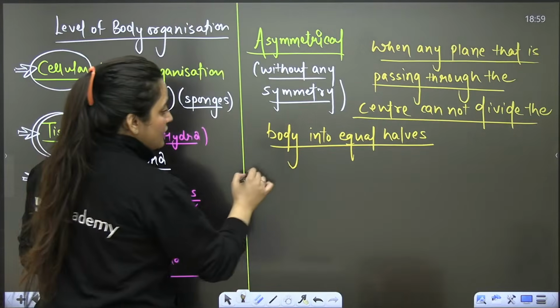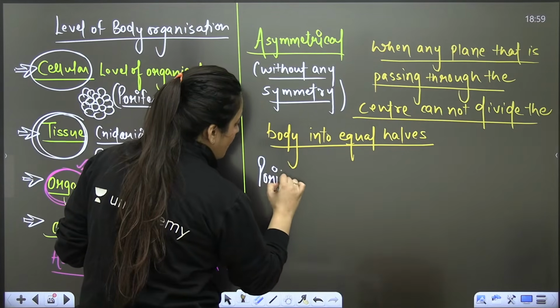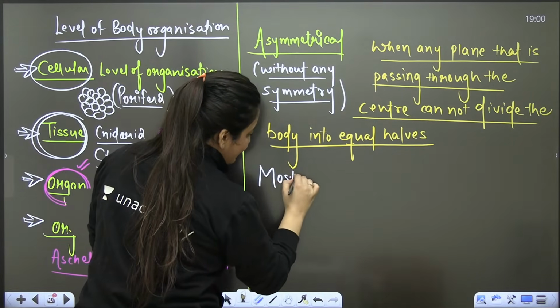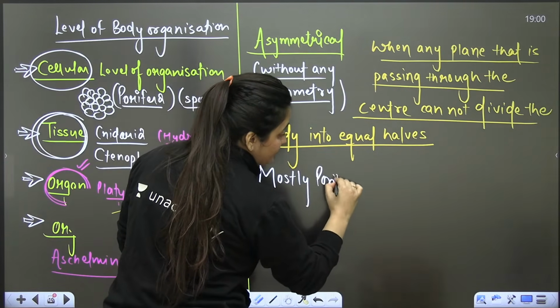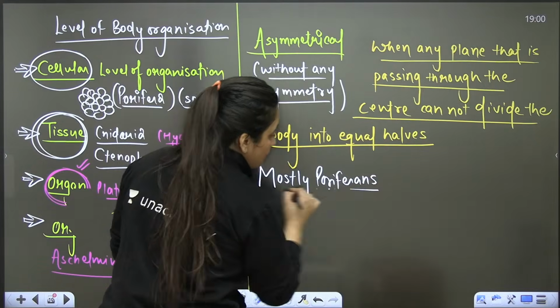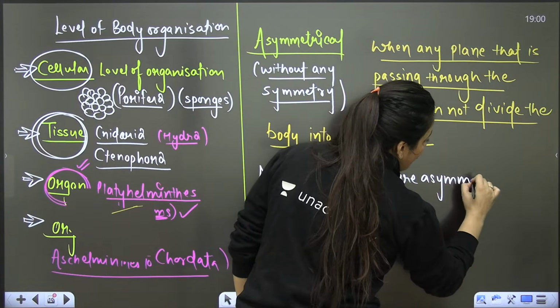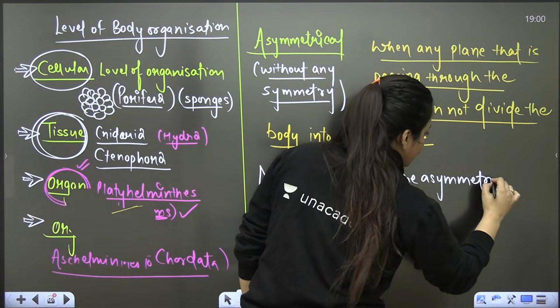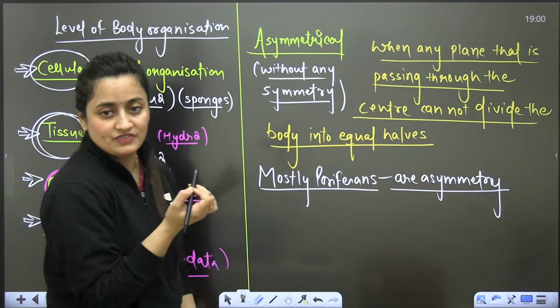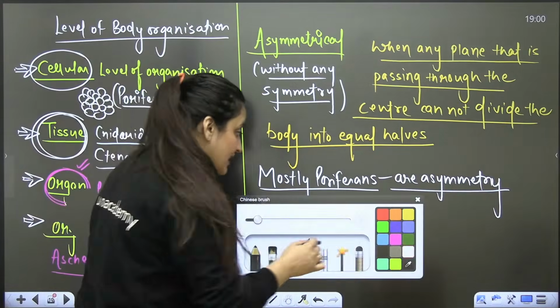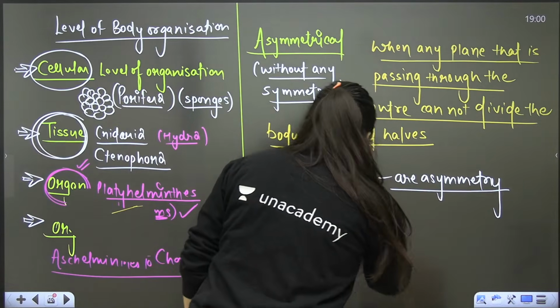Are you getting my point? So, we have Phylum Porifera, mostly poriferans. Again, I'm saying mostly, I'm not saying all the poriferans. Mostly poriferans are asymmetrical. They are without any symmetry. We cannot divide them into equal halves. When the plane passes through the center, it cannot divide them into equal halves. But again, we have the exceptions also.